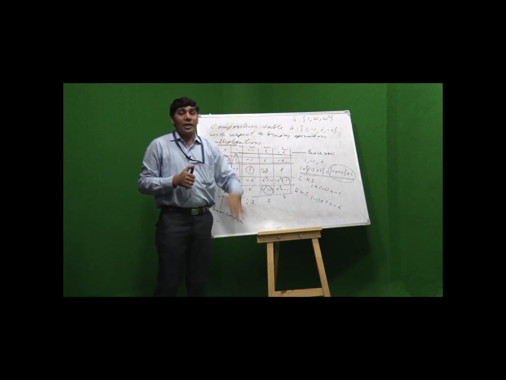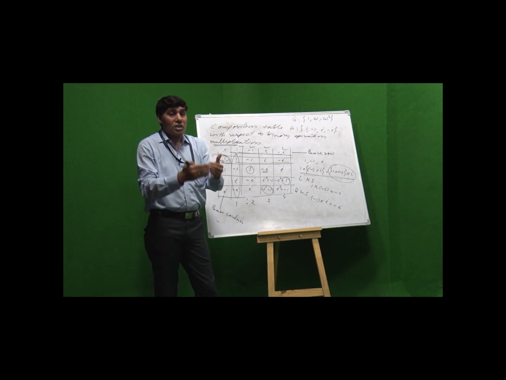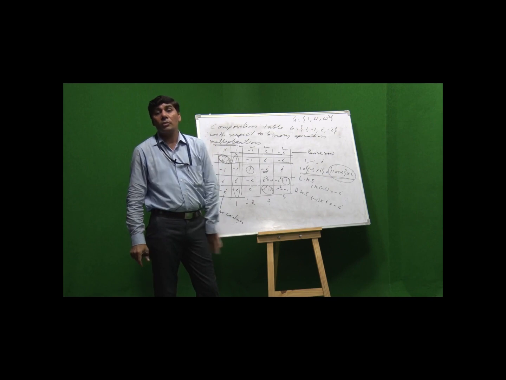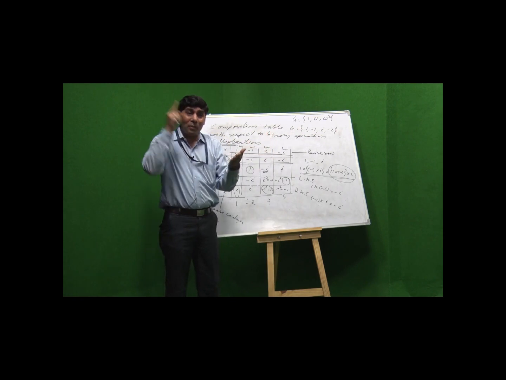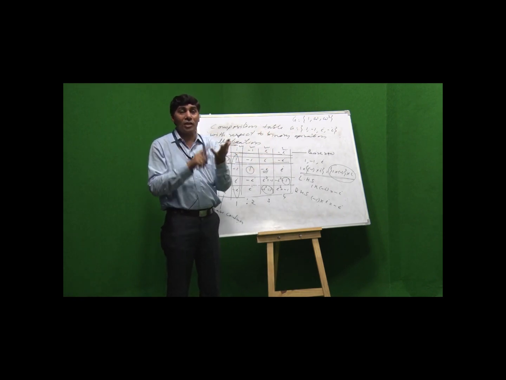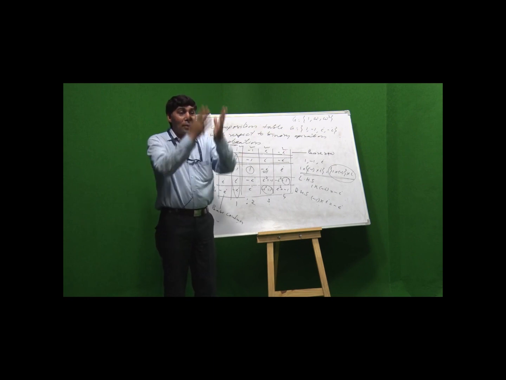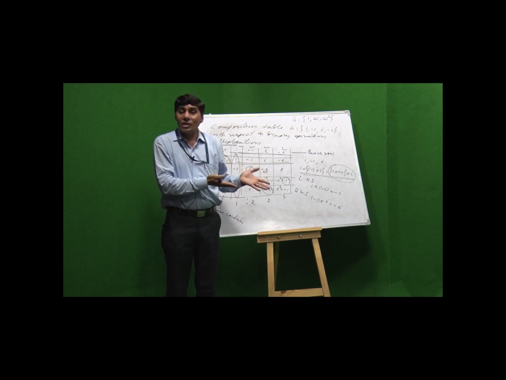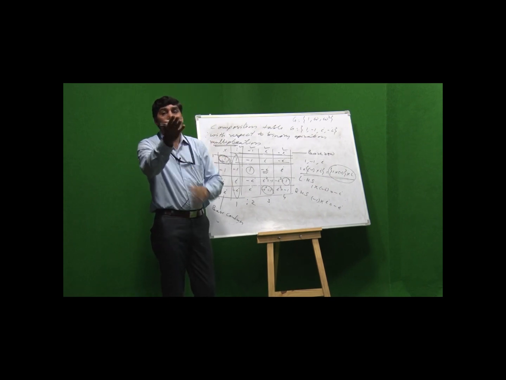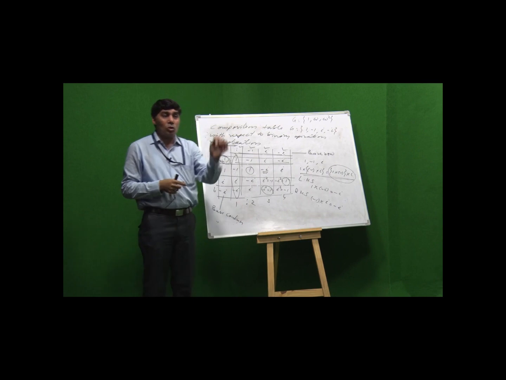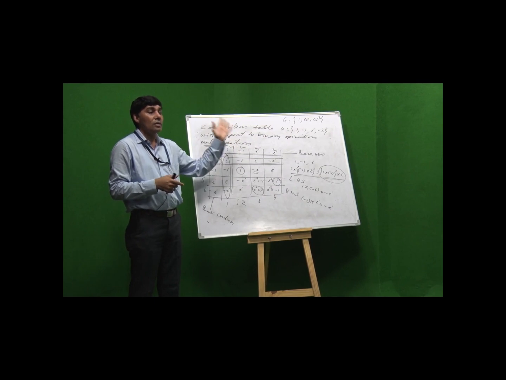Now, the next one, we will discuss one more example, which is a group but not an abelian group. Every group is not an abelian group, but every abelian group is a group, because in an abelian group there are 5 properties, in a group there are 4 properties. So, if a set satisfies 5 properties, it already satisfies the 4 properties, but satisfying 4 properties may or may not satisfy the commutative property. That means a group may or may not be an abelian group, but every abelian group must be a group.